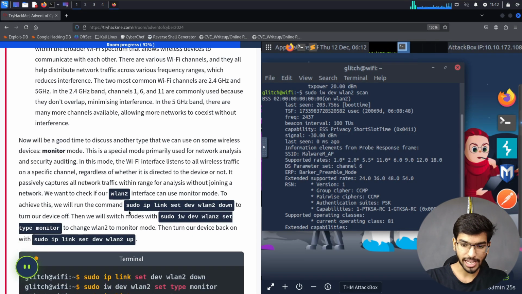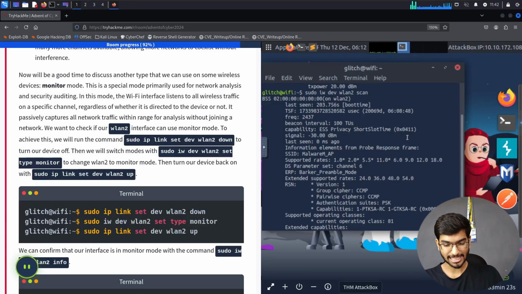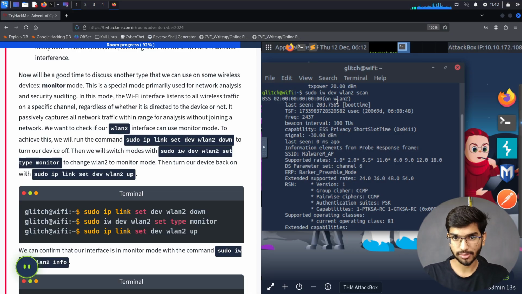Now that we know what our access point is, what the BSSID is and all those things, let's go for the way we're going to be attacking. So now we want to perform a scan on this. For performing a scan against the target Wi-Fi access point, we need to set our option from managed, which is to act as a client to connect to a Wi-Fi, to monitor, where we'll be looking at what exactly is happening in that access point. For that, let's use this command which is given here.